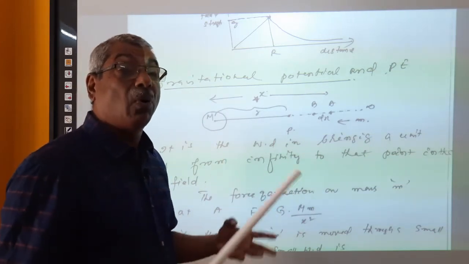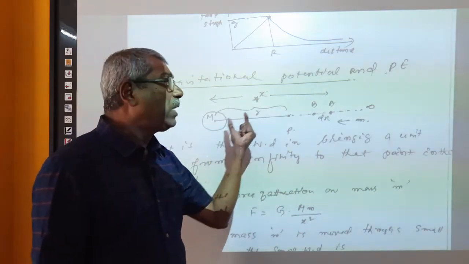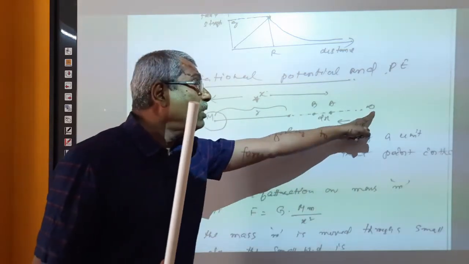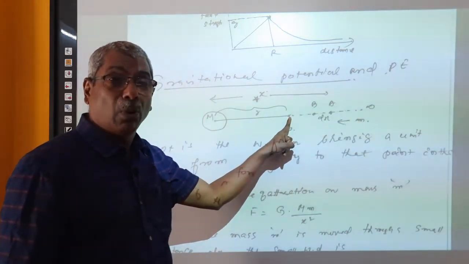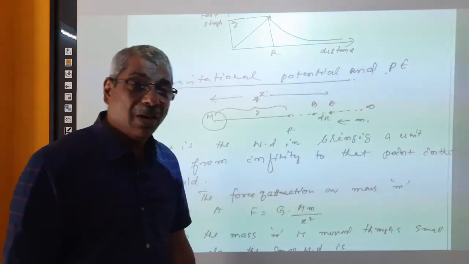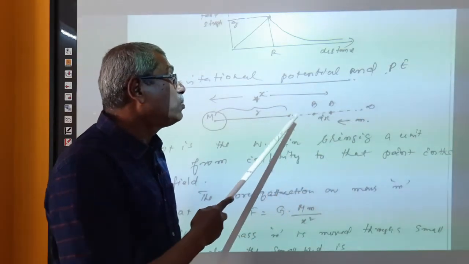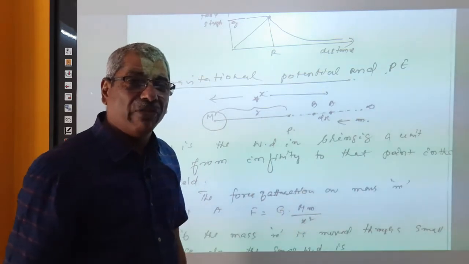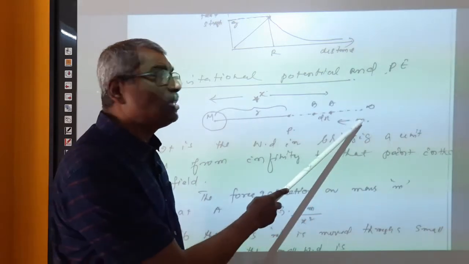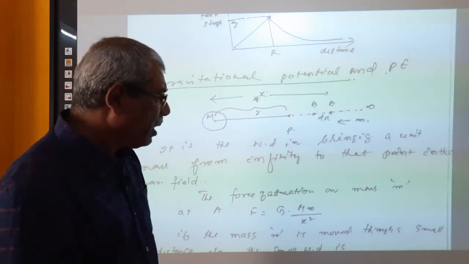Potential at a point in the gravitational field due to a body is the work done in bringing unit mass from infinity to that particular point where you wish to find the gravitational potential. Understand? For that, you have to take a unit mass from infinity to this particular point. Getting a unit mass is very difficult because we have to measure unit mass out of a body, so we will take a test mass from infinity to this point.